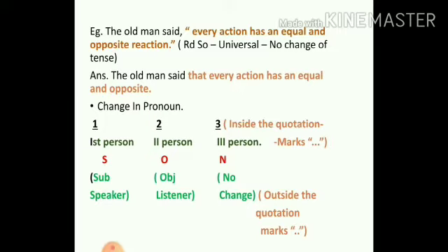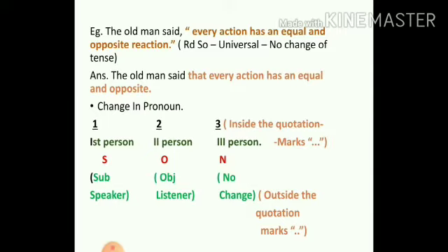Now, the next change, students, is a change in pronoun, and we can follow this rule: 1, 2, 3 SON. A very simple rule. The change in pronoun takes place in the reported speech. Now, what do we mean by 1, 2, 3 SON? Let's understand. 1 means the first person pronoun, that is I and we.